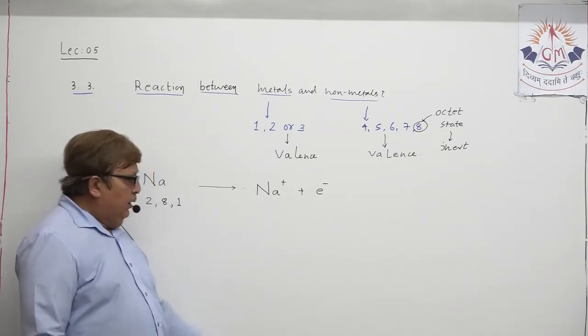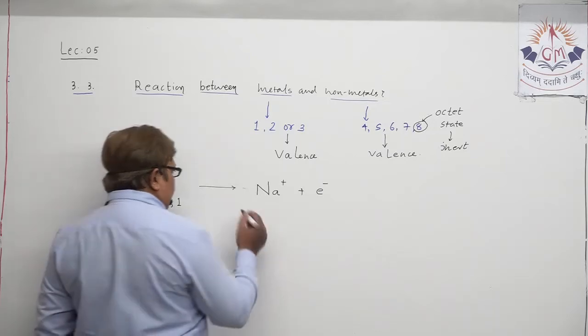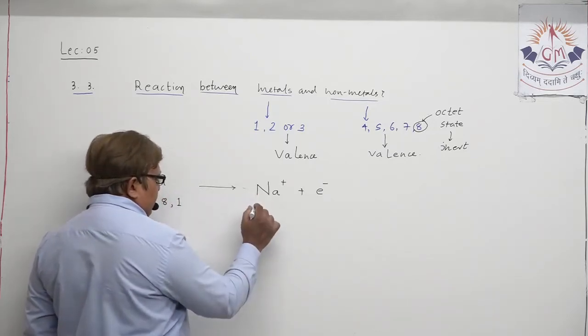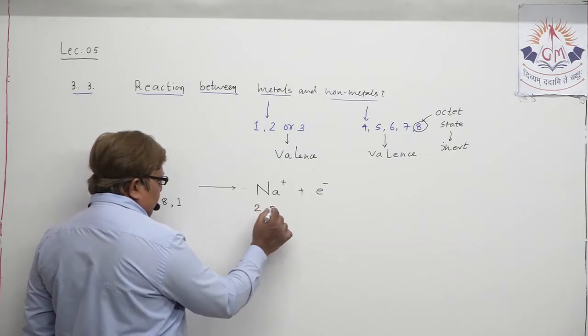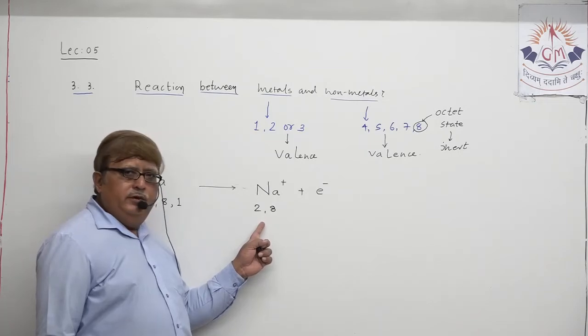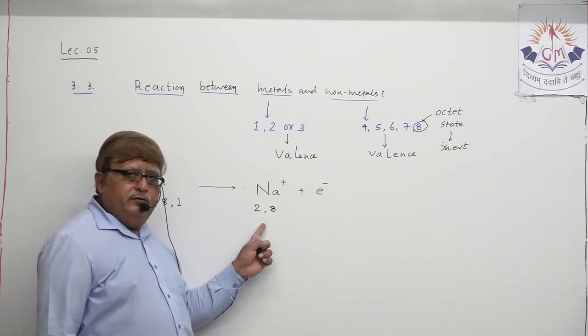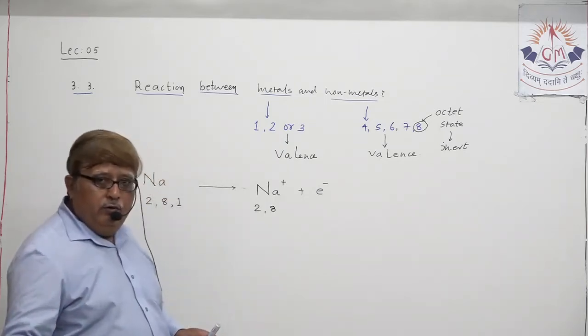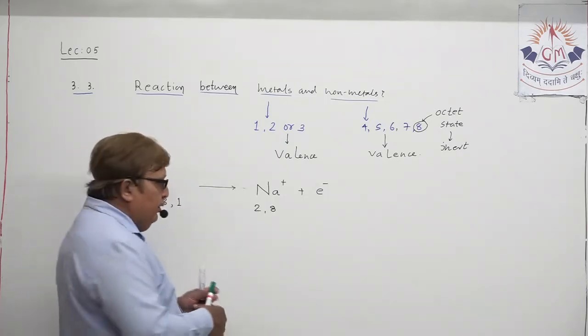and because it loses 1 electron, obviously my dear student, it becomes sodium positive ion, that you all know. Now, what is the electronic configuration of sodium after the loss of this electron? 2, 8. Can you give me the answer? This is the electronic configuration of which noble gas? Can you remember?